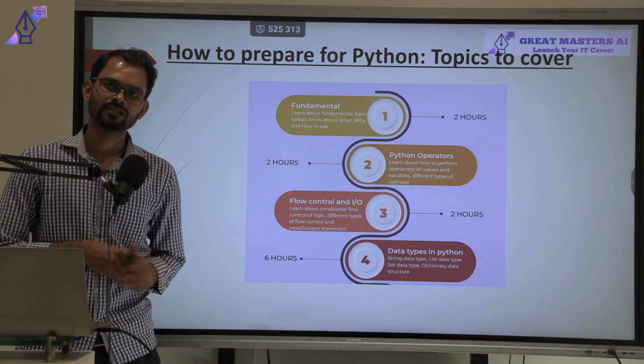The next topic is flow control and input output. Suppose I want to give input to the machine, like print this one, print this one, or take input from the user, like print hello. These are the things we are going to cover in the input and output topic. And flow control is how the flow of the code goes from top to bottom, left to right. These are the logical things we are going to cover in the third topic, flow control in Python.